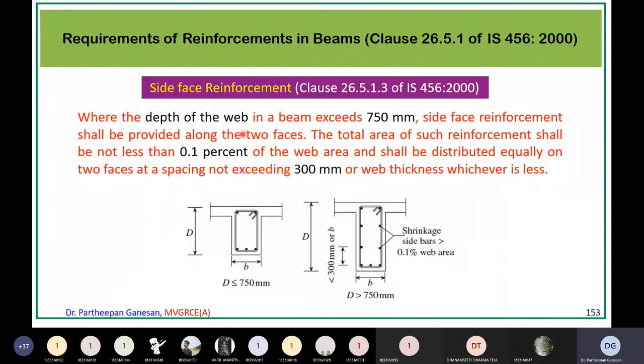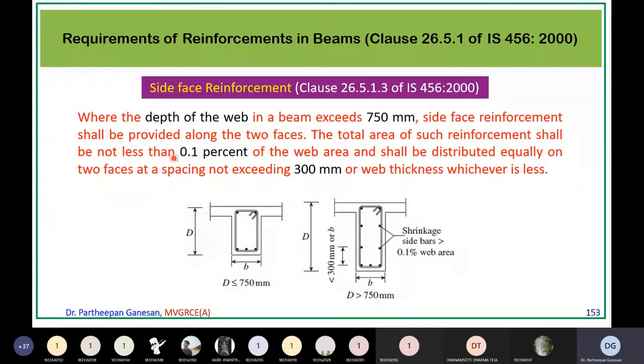Here it says where the depth of the web is given. So the depth of the web is only from here to here, excluding the slab thickness. If that is more than 750 mm, then you have to provide the side face reinforcement.